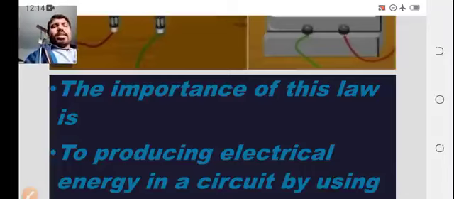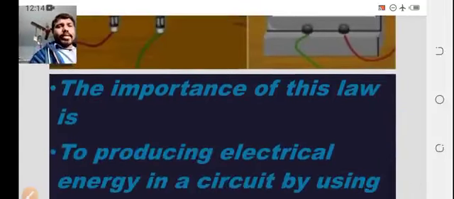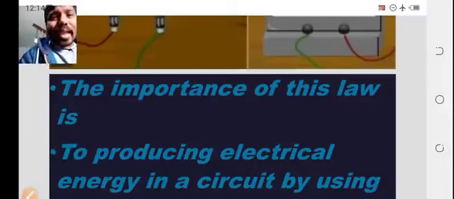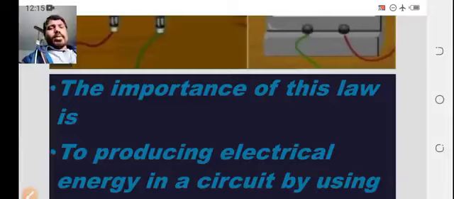There are different definitions, because these scientists did many experiments, and based on their experiments they gave different definitions for electromagnetic induction. So here, the simple one: what is electromagnetic induction? The methods are different, but the final aim is the same. Electromagnetic induction means the interaction of a magnetic field with an electric circuit to produce electromotive force or voltage.